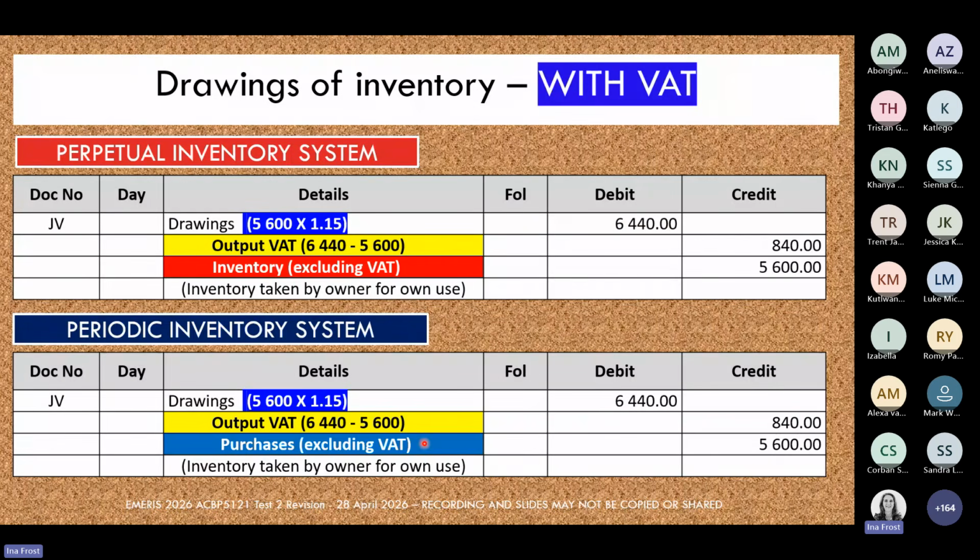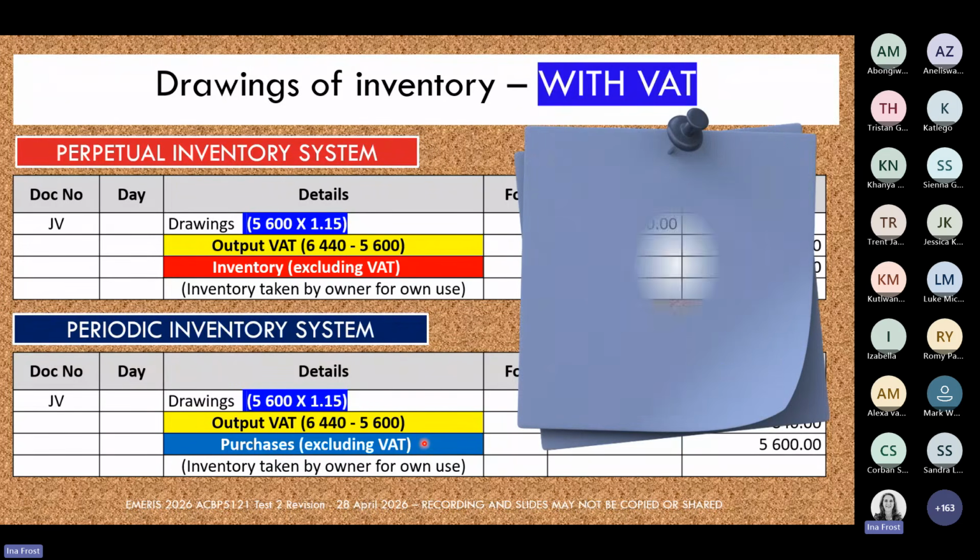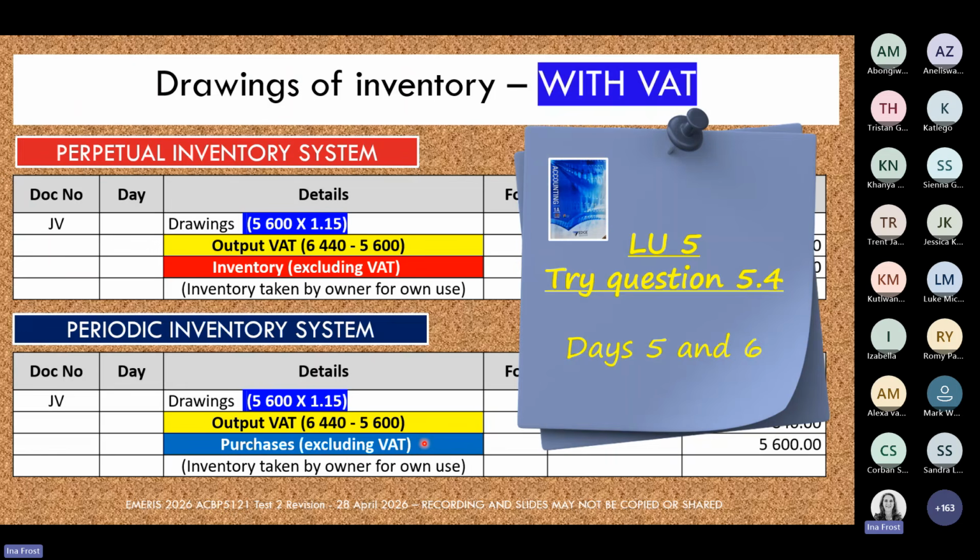If you want to practice more general journal entries, specifically for drawings done by the owner, then you can go to Learning Unit 5 of your textbook, particularly question 5.4, and look at days 5 and 6. Those two entries are also looking at how to record drawings by the owner.